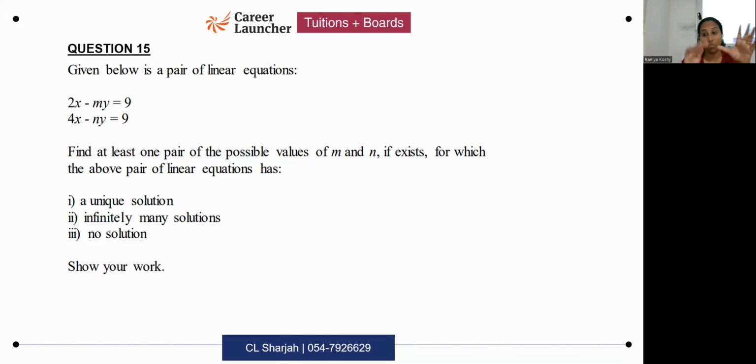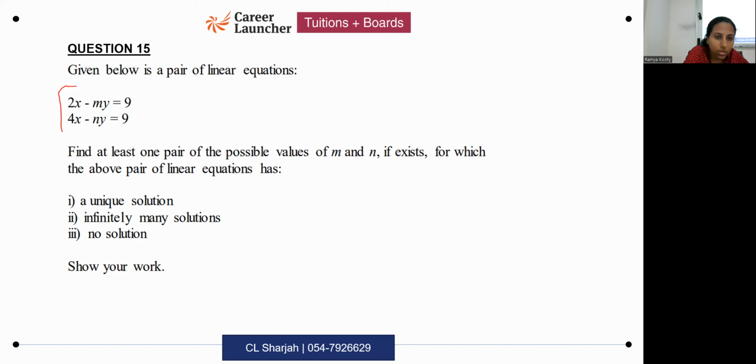Okay. So all of you might have got unique answers because there are so many multiple answers possible, but I will explain what are the important things you should keep in mind while writing the answer. First of all, for unique solution, you don't have to be worried about the constants at all. You just have to check what are the x coefficients, what are the y coefficients.